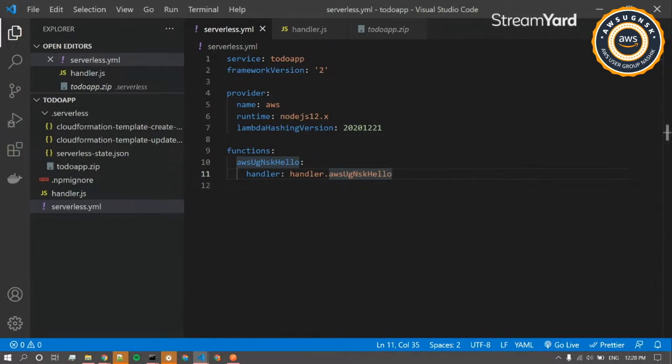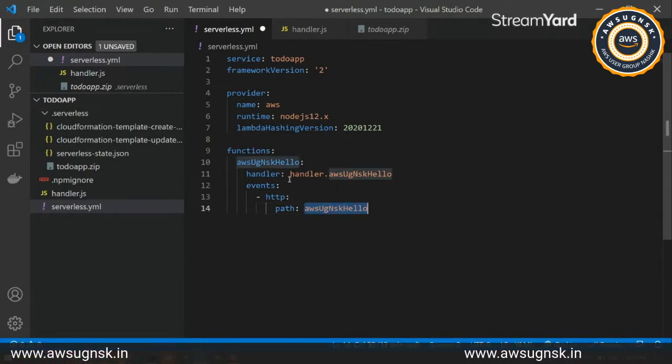I will quickly copy a few things. Okay, we have handler, we have events. Under that we will add an HTTP event, and under that we have path. The path that we add here will be the path of the API Gateway, the URL that will be generated. We just have to append this path, and we'll be able to access this AWS Lambda method.